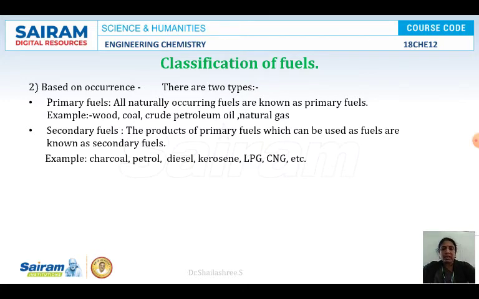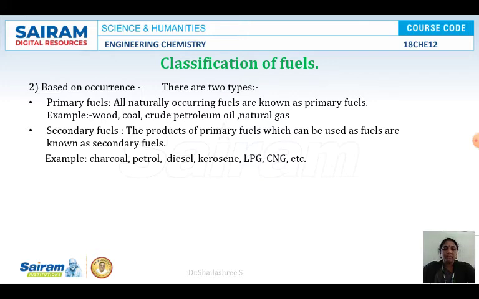Coming to secondary fuels, they are the ones derived from the primary fuels, meaning some chemical treatment has been given. One more example is the fossil fuel, the petroleum liquid. After fractional distillation, it gives different petroleum fractions: petrol, diesel, kerosene, wax, anthracene.